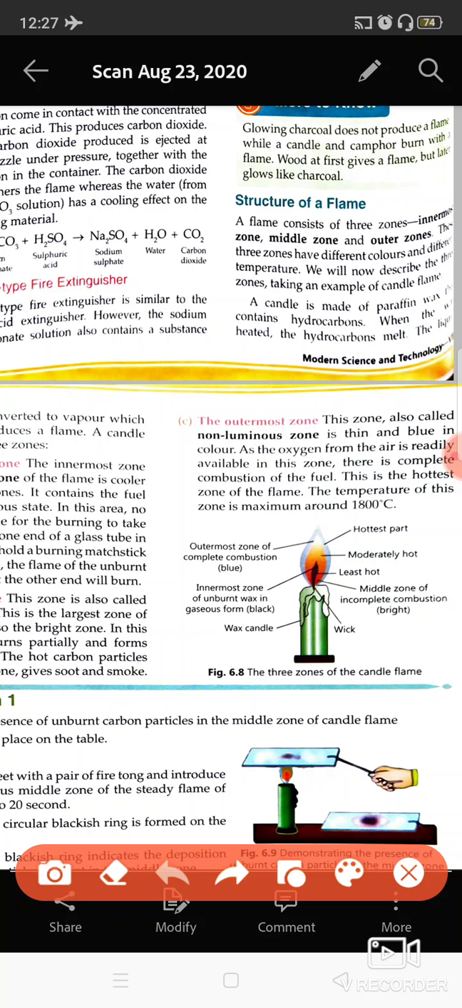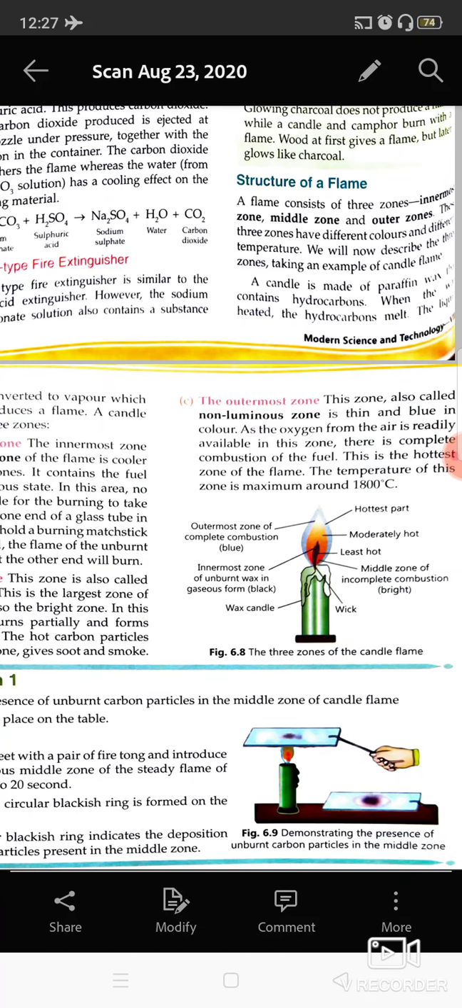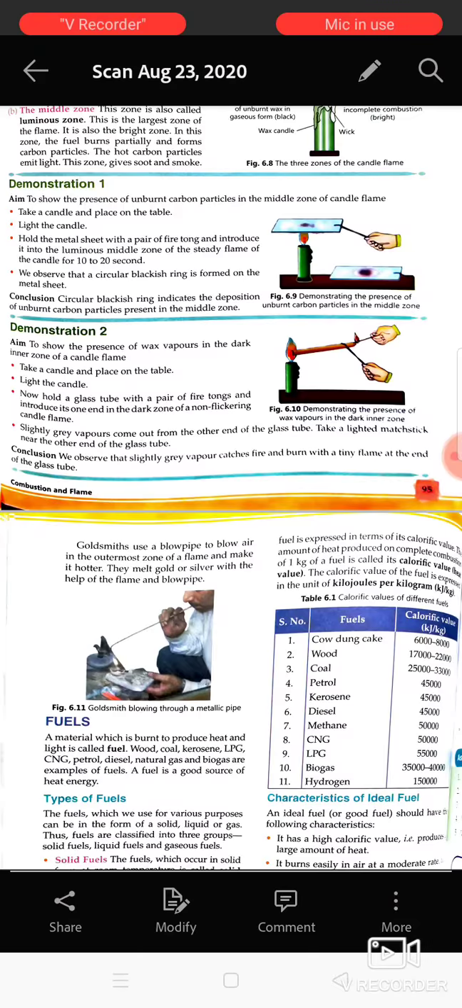The innermost region is not at all hot, and then the outermost region, because in this region the vapors, the carbon particles which are present here, these burn completely. And oxygen is also present here. So this is the region of complete combustion, which is also known as the non-luminous zone. Here you will see it is blue in color because the particles burn completely, and this is the hottest region also. So this is the structure of the flame.